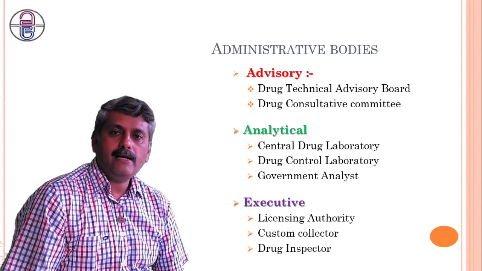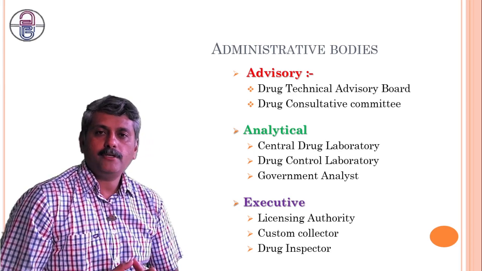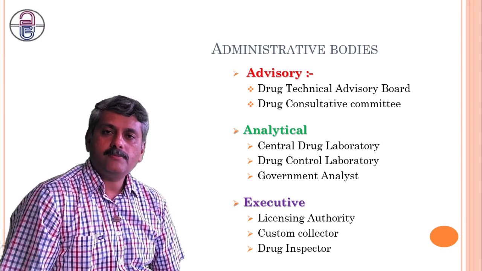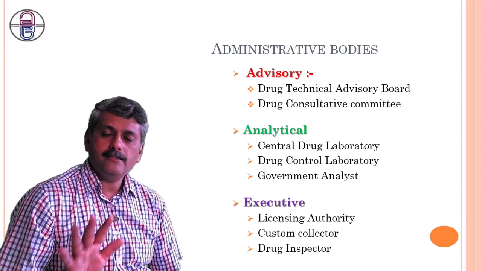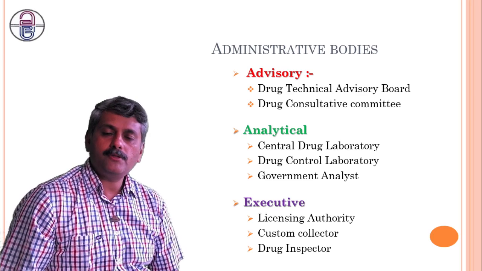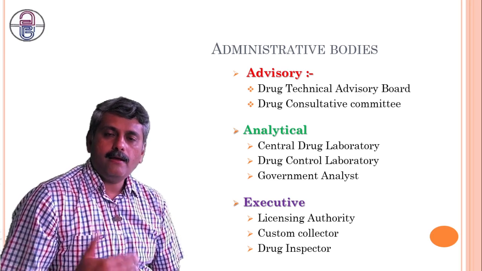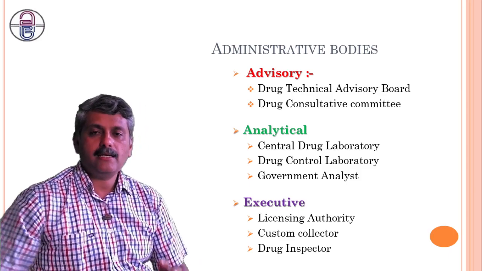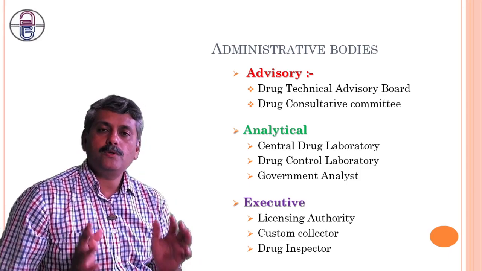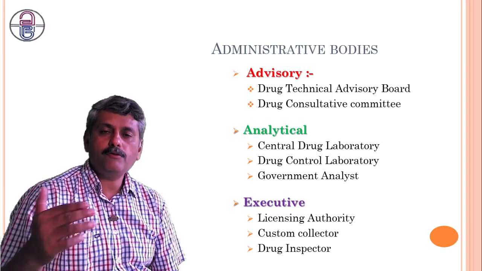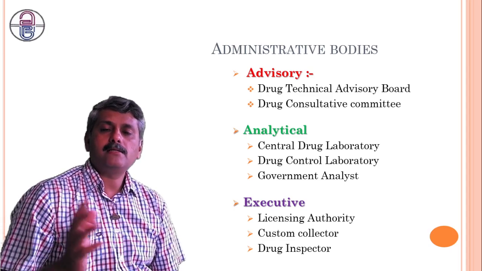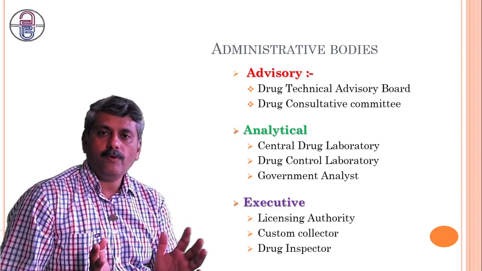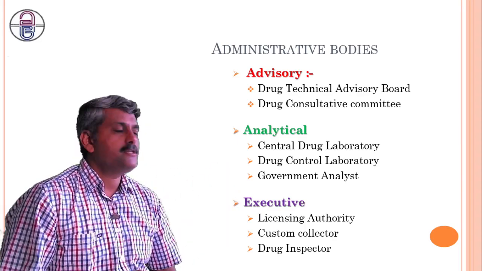In the previous lecture we had seen some basic information, like what is the object of the Drug and Cosmetic Act, and how this Act is bifurcated into chapters: chapter 1, chapter 2, chapter 3, 4 and 5. After that we had seen that for proper administration of this Act, it is controlled with the help of some schedules, Schedule First and Schedule Second, as well as certain other schedules. And for administering all these points, we had seen some administrative bodies.